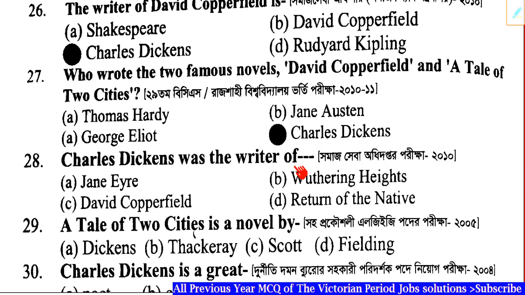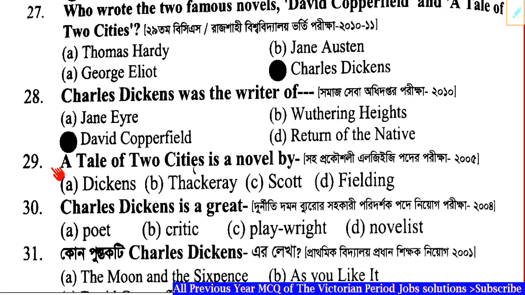Correct answer: Option C, David Copperfield. Right. Question number 29. A Tale of Two Cities is a novel by dash. Correct answer: Option A, Dickens.